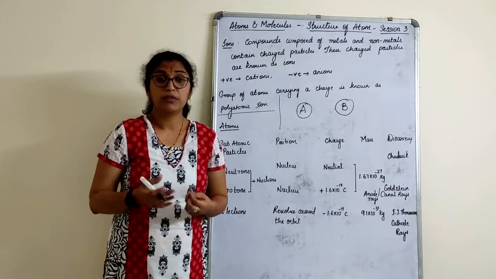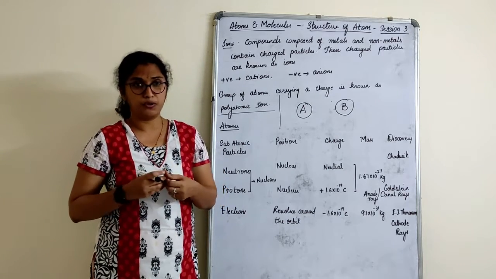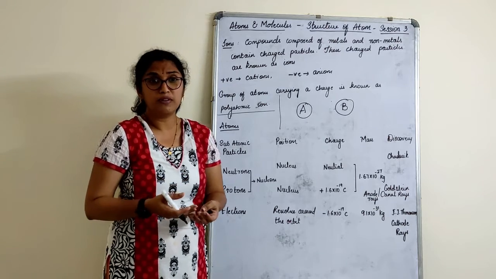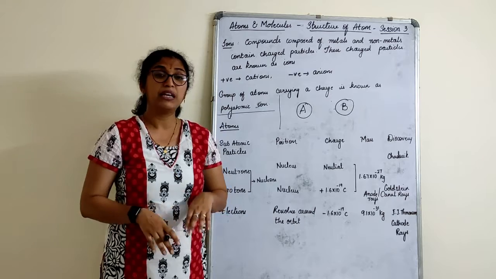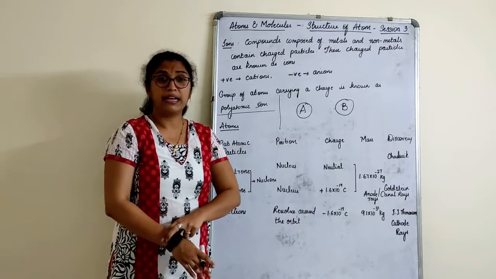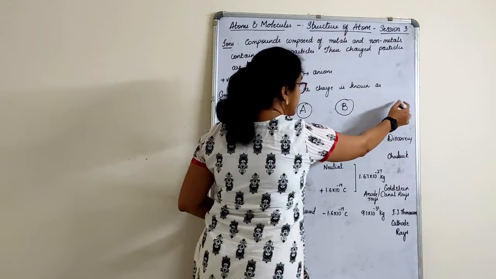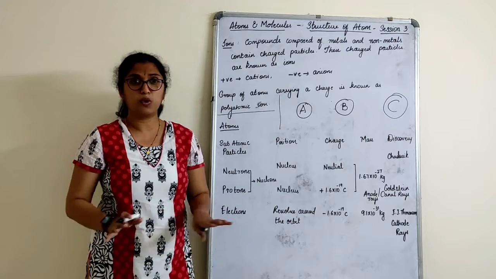They are not stable enough, meaning what? Suppose you are hungry, that means you want to eat food, right? If you are filled and you are offered some food, what will you do with that food? You will not waste it, but rather you will go and give it to somebody. But there are some people who are neither hungry nor want to give anything to others. Let us call that C. So these are the most stable elements.